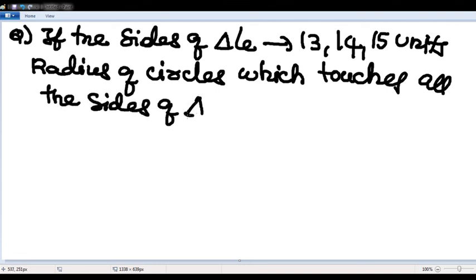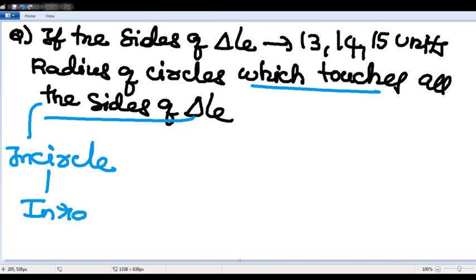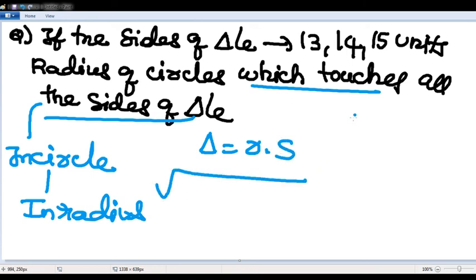The circle which touches all the sides of a triangle is called the incircle. The incircle will have an inradius, where delta is equivalent to r into s. Delta is given by Heron's formula.